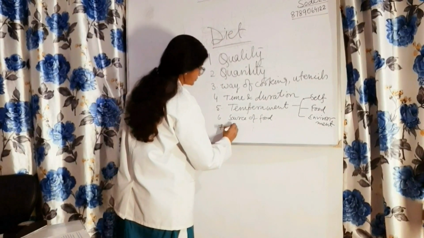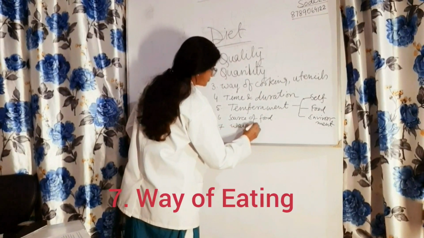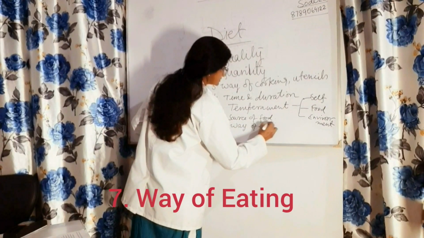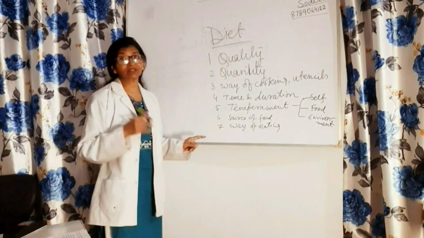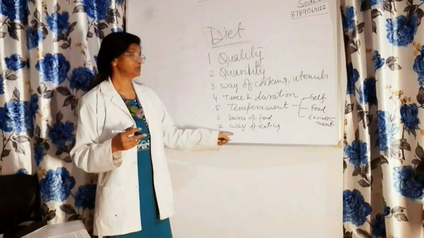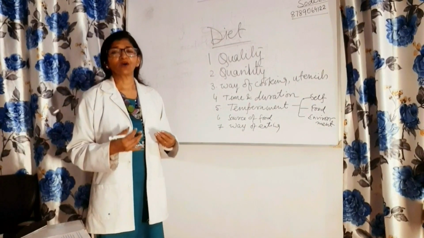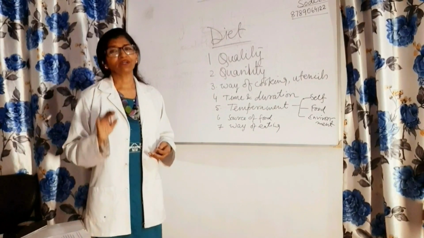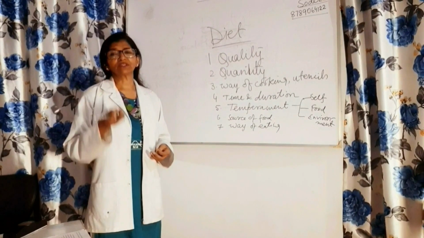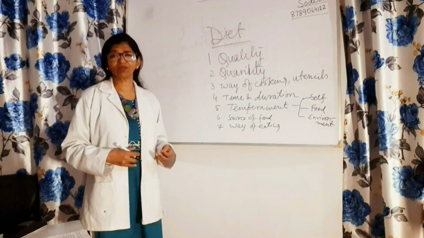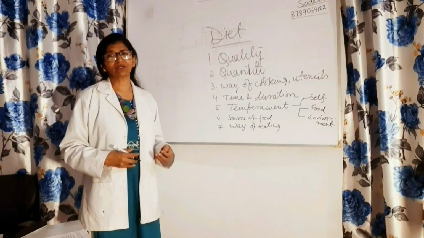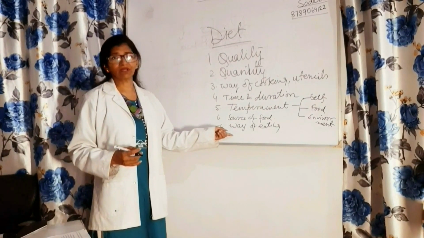Next is the way of eating, very important. Chew your food. Chew, chew, chew till it becomes liquid. In the initial stage of digestion, the breaking down of starch starts here in the mouth. So chew your food well. So this is the checklist for diet.